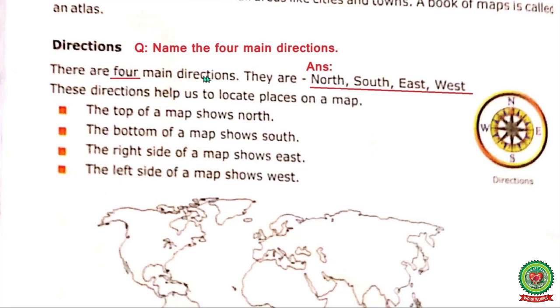There are 4 main directions. They are north, south, east, west. These directions help us to locate places on a map. The top of a map shows north. Here it is north. The bottom of a map shows south. This is south direction. The right side of a map shows east. This is east. The left side of a map shows west, and this is west.